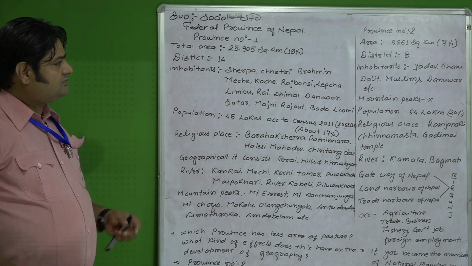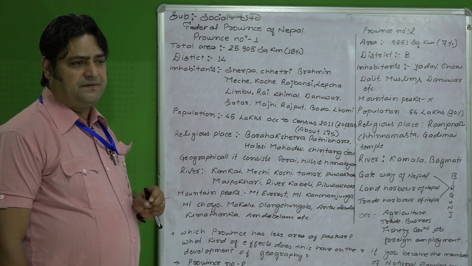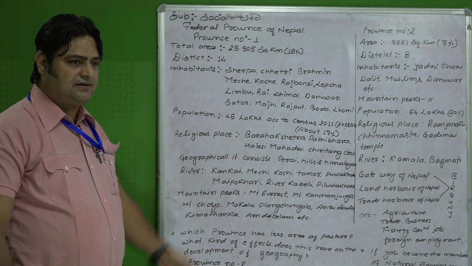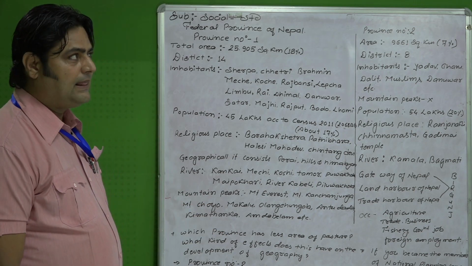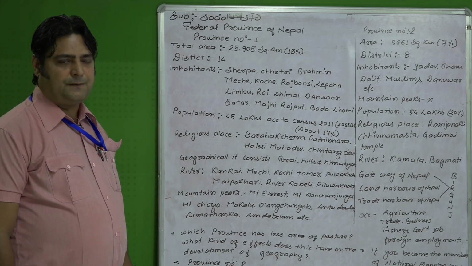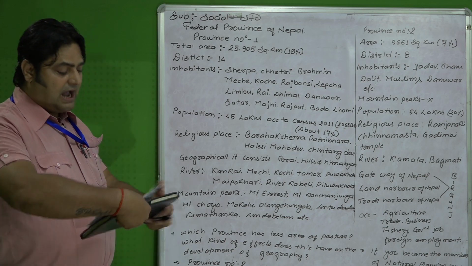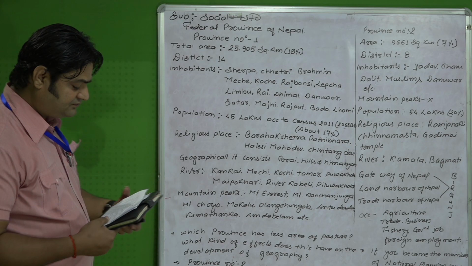And now the next topic: the smallest province of Nepal is province number 2, and the biggest one is obviously province number 6. It is also known as Karnali province. And how the question may be asked in the examination is our focus point.